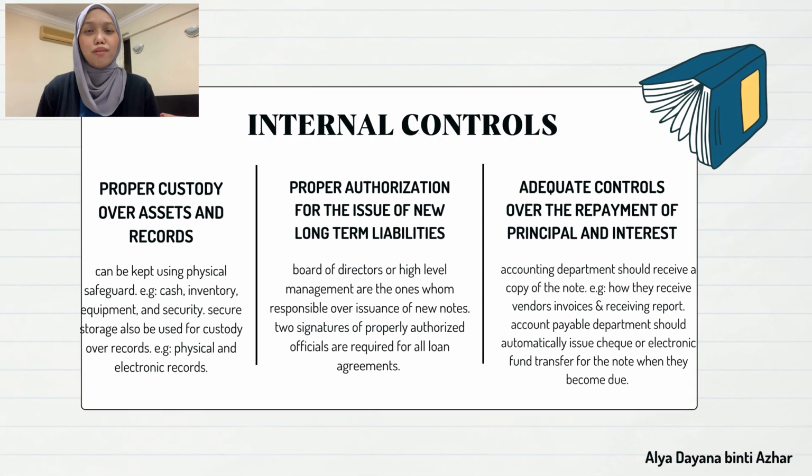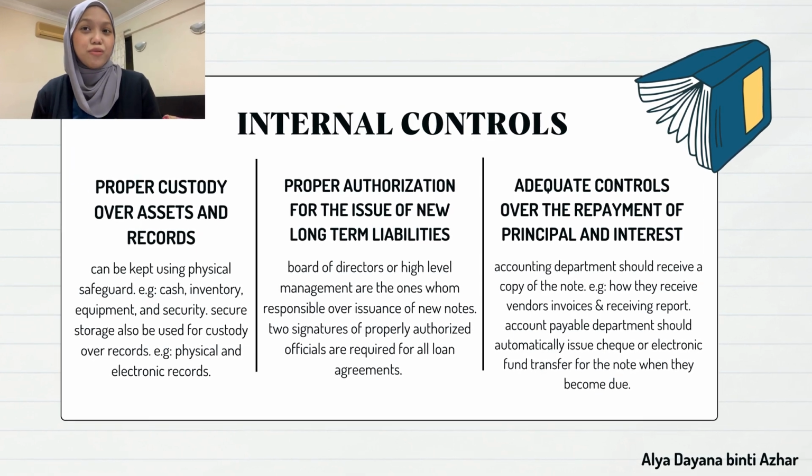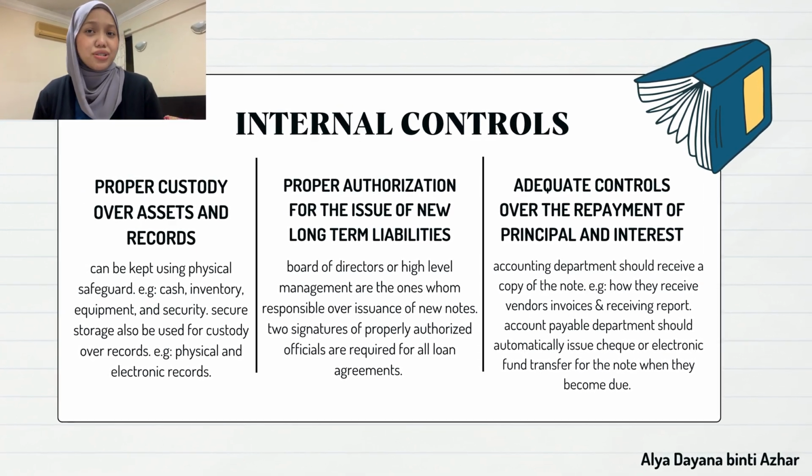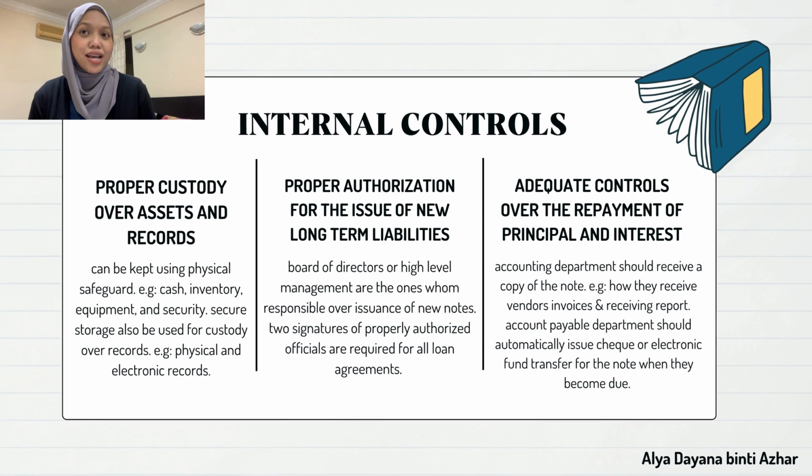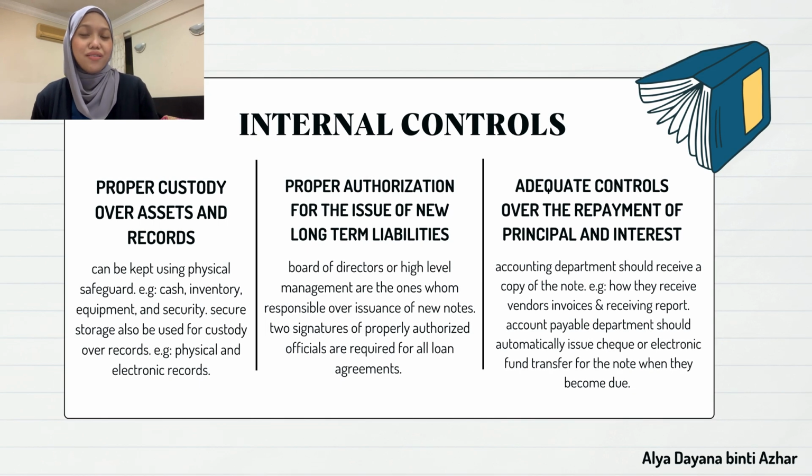Next, I will go further into the internal control. There are 5 audit procedures for internal control. The first one is proper custody over assets and records. It keeps the assets of the company safe by using physical safeguards, for example, to keep cash, inventory, equipment, and securities of the company. Securities mentioned before are the investments of the company. Secure storage can also be used for custody of records, for instance, for keeping physical and electronic records.